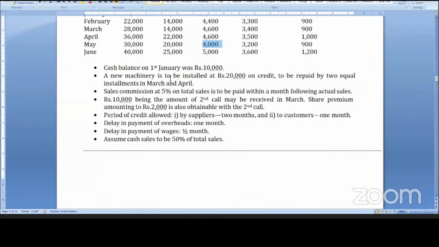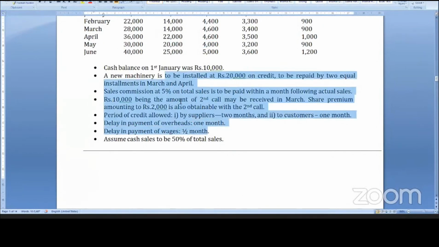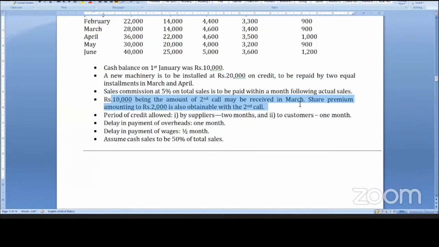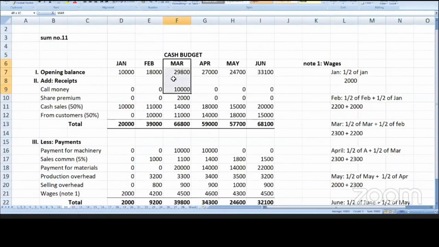Regarding the adjustments, 10,000 being the amount of the second call may be received in March. Share premium amounting to 2,000 is also receivable with the second call. So the second call is 10,000 rupees, premium 2,000, total 12,000 rupees. So call money of 10,000 in the month of March, along with the premium of 2,000, is also receivable.